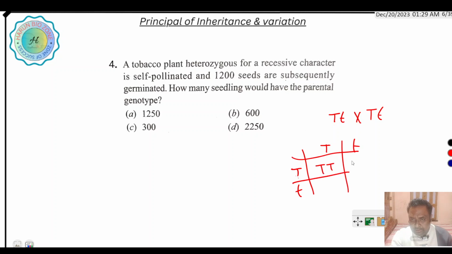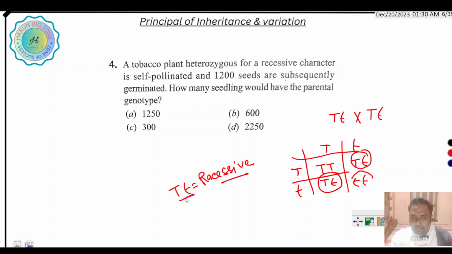TT, Tt, Tt and tt. So here, heterozygous for the recessive character: capital T small t. Here tt is the recessive character. The question says the heterozygous is the recessive character.